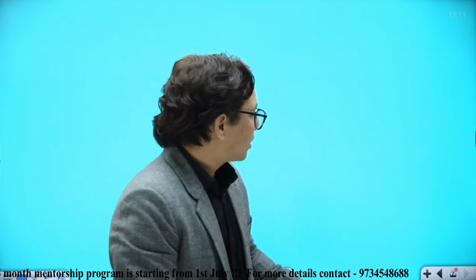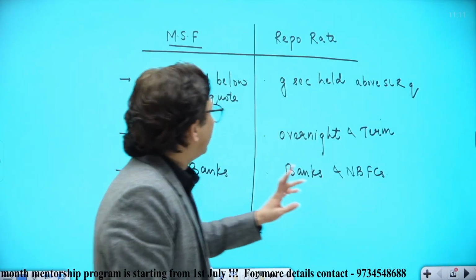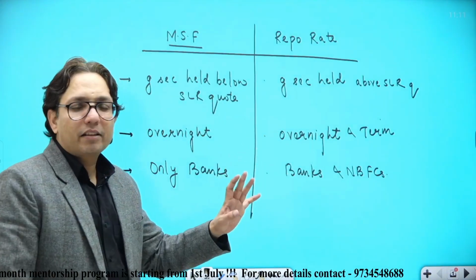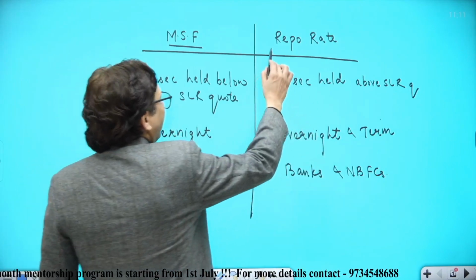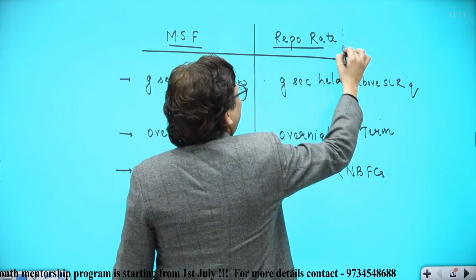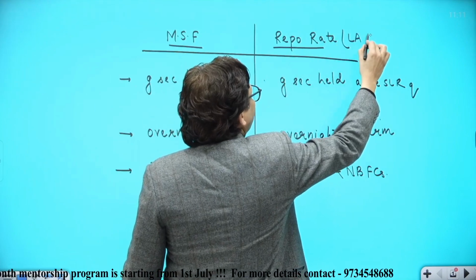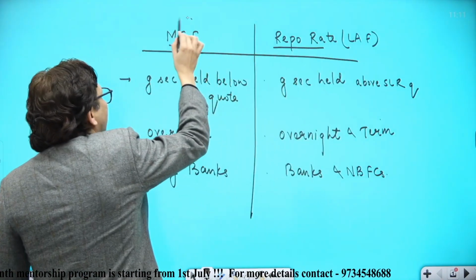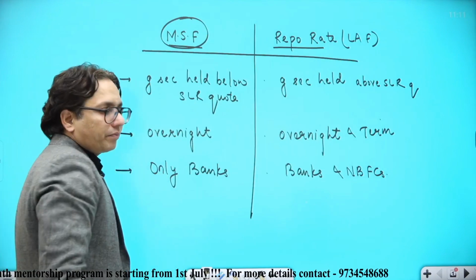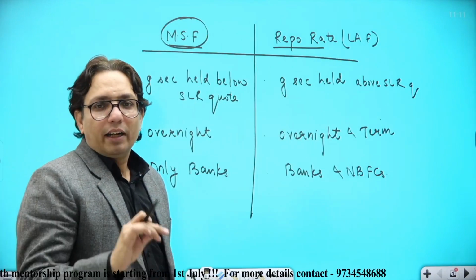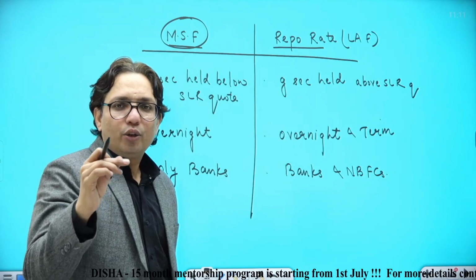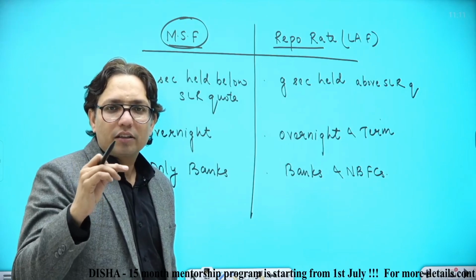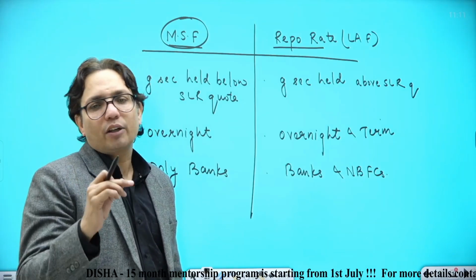Hence come into picture the two instruments through which the banks can borrow from RBI: repo rate, which comes under LAF, Liquidity Adjustment Facility, and MSF, Marginal Standing Facility. What is repo rate? Under repo rate, a bank will be borrowing from RBI using government securities which are held above SLR quota.